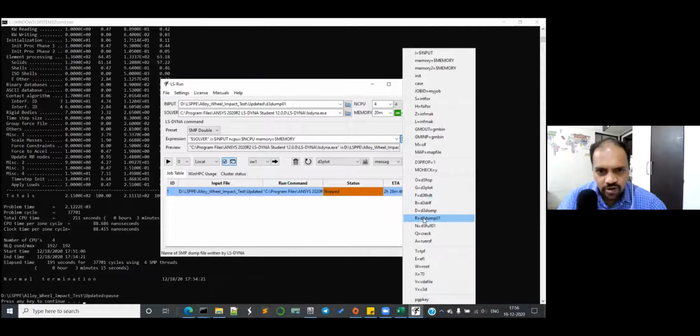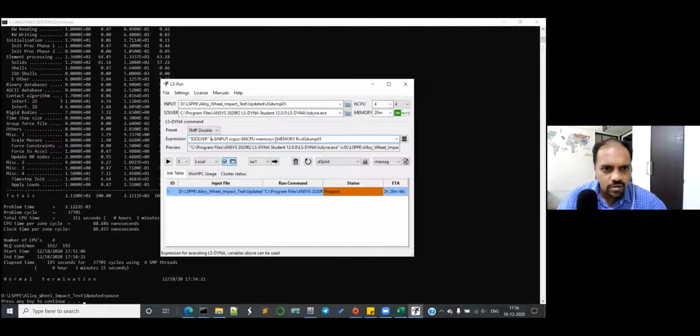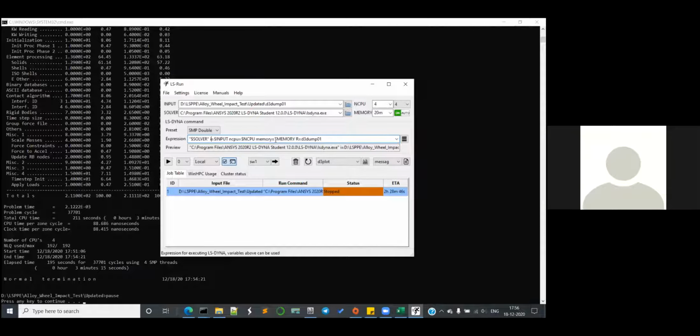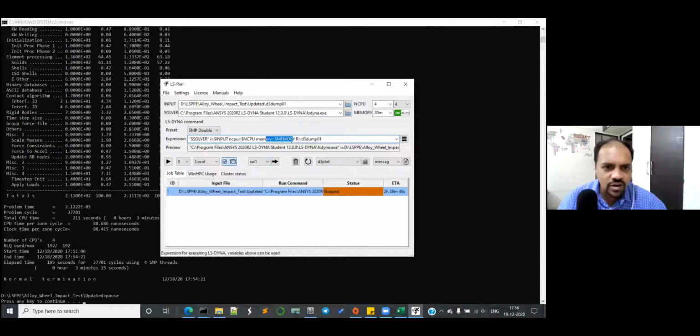Yes. Click on it. Okay, and remove this I. You want me to remove the whole? Yes, not the whole one. I is equal to input, that you have to remove. Okay, and try running it now with the same expression.